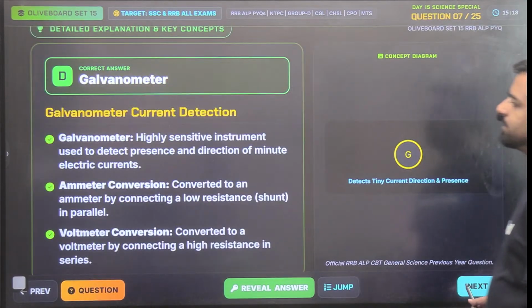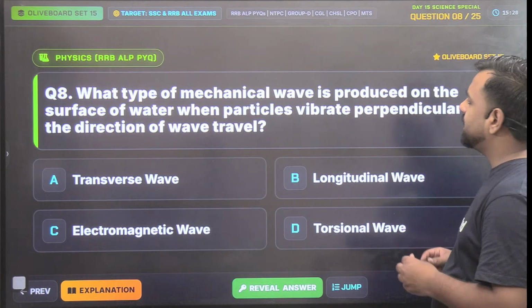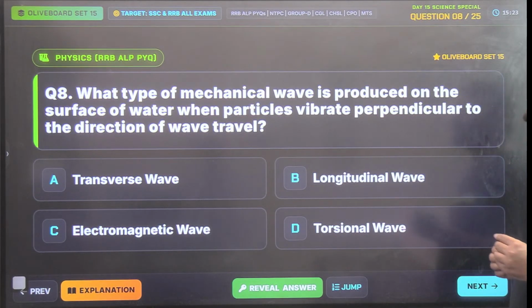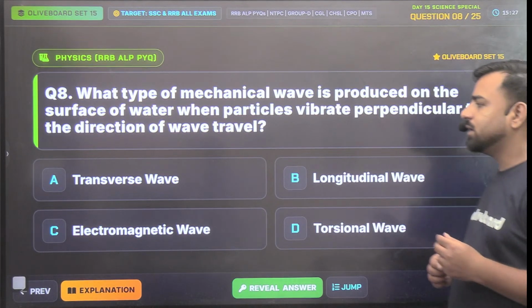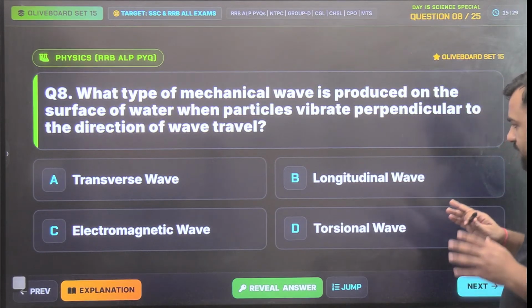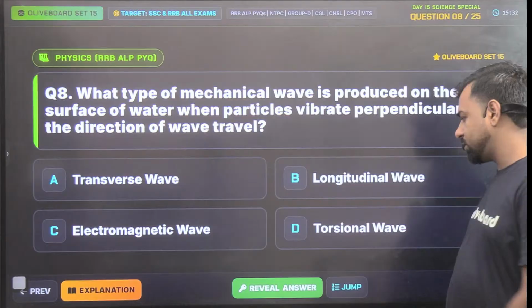Okay, next. What type of mechanical wave is produced on the surface of the water when particles vibrate perpendicular to the direction of the wave travel? So will it be transverse, electromagnetic, longitudinal, or torsional?